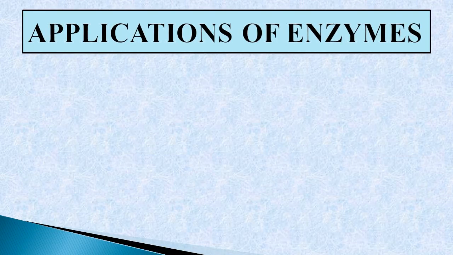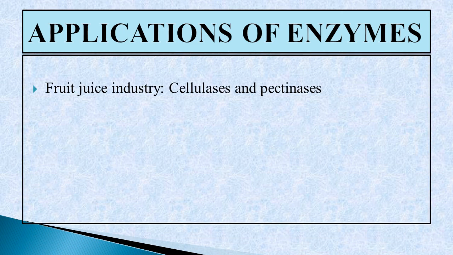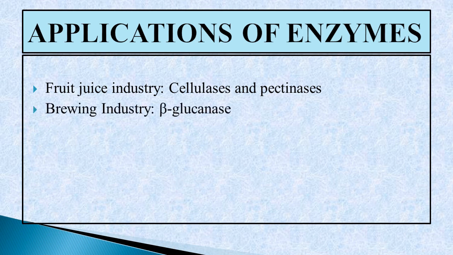Next is applications of enzymes. As you know, enzymes speed up reactions and there are many enzymes which are used in industry. These enzymes are obtained from living microorganisms and used in industry for large scale production. For example, in fruit juice industries, cellulases and pectinases are used to clarify the juices. Beta-glucanases are used in the brewing industry.